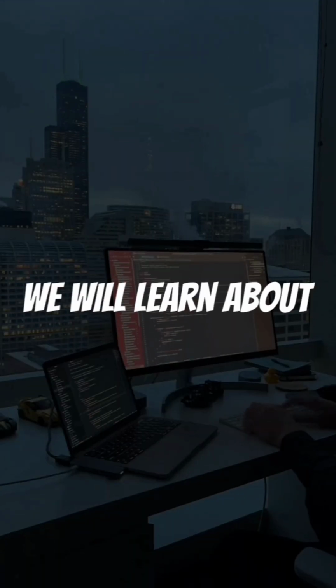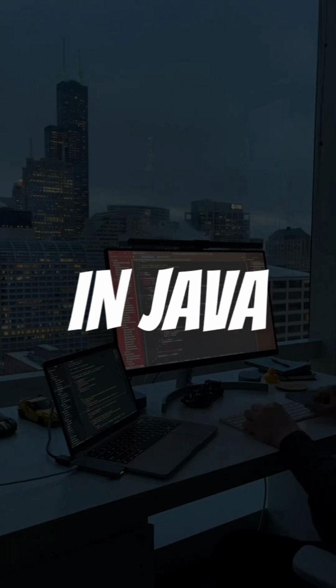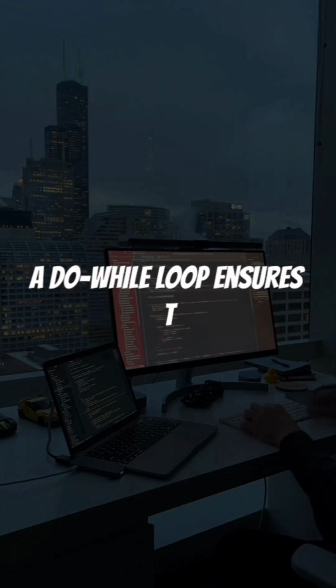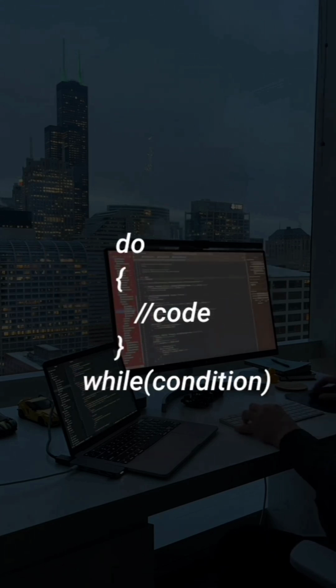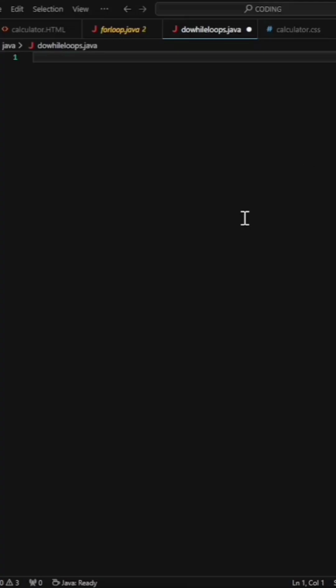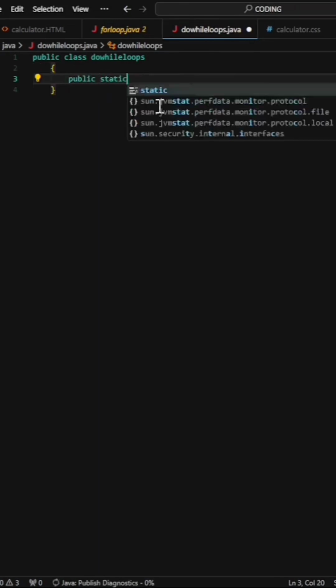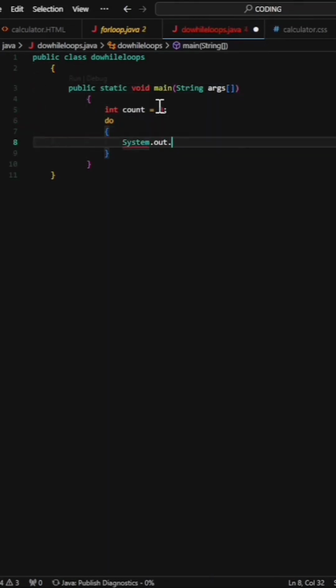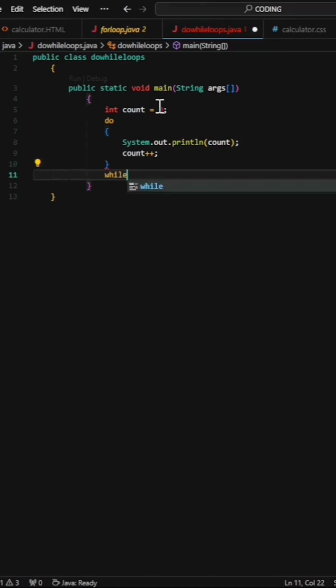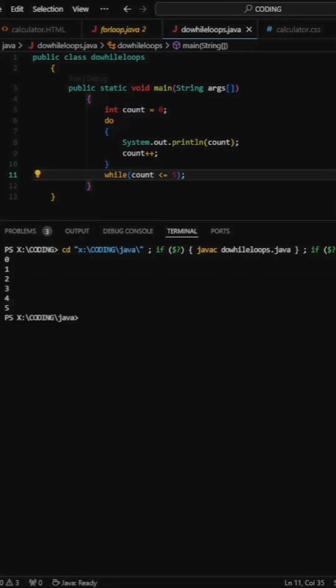Today, we will learn about do-while loops in Java. A do-while loop ensures the code block runs at least once. Here's the syntax. First, the code inside the do block runs. Then the condition is checked. This prints numbers 1 to 5. The loop runs until the condition is false.